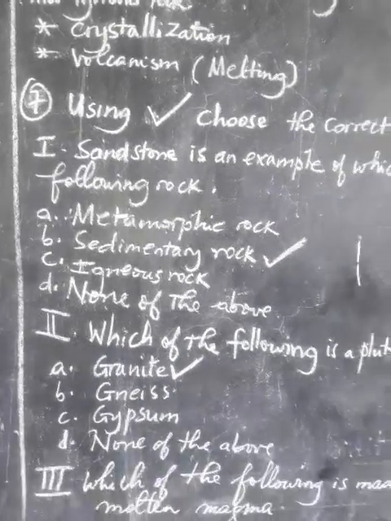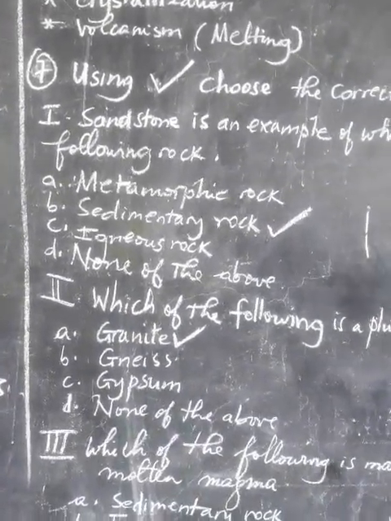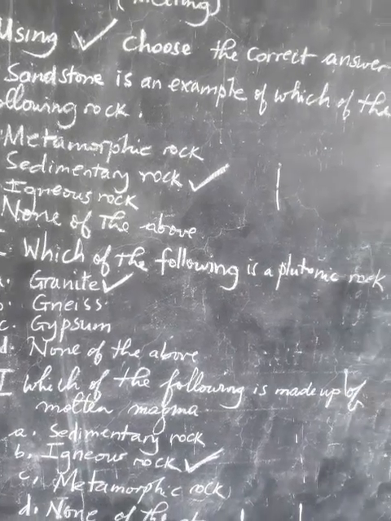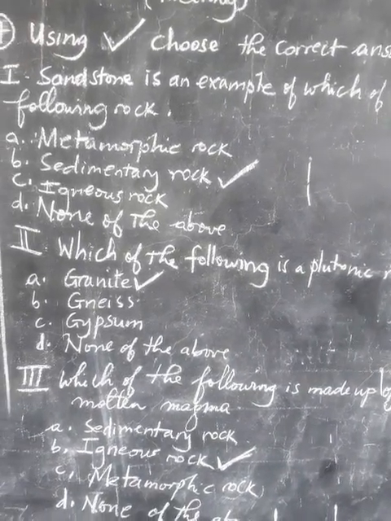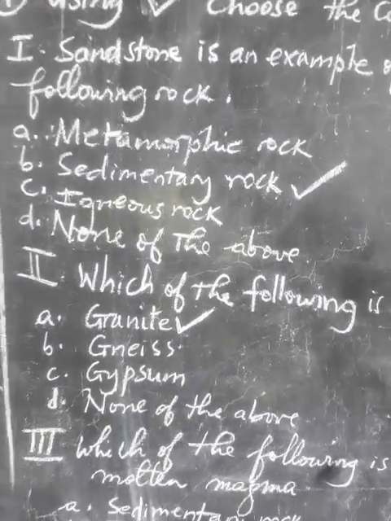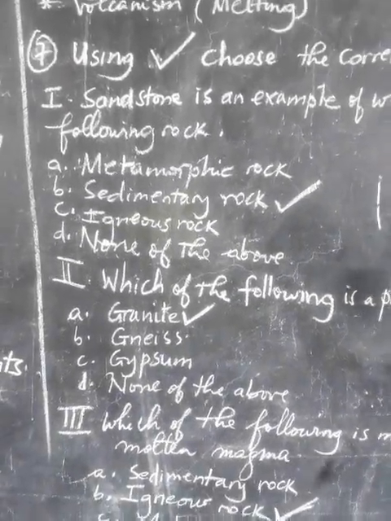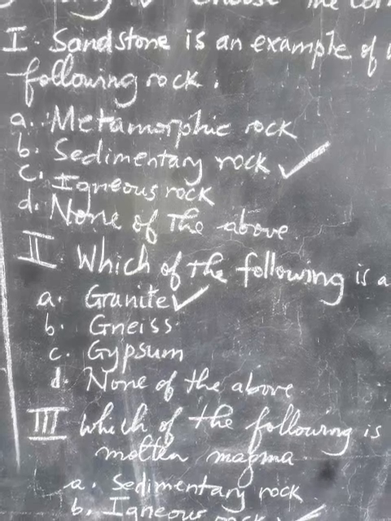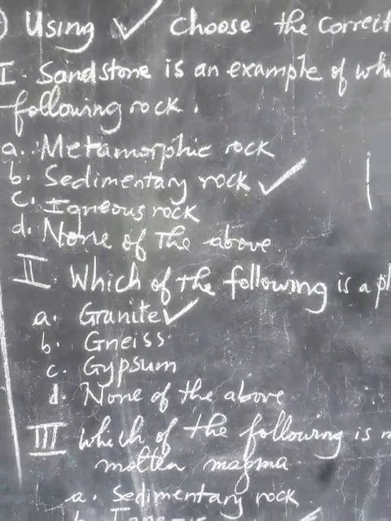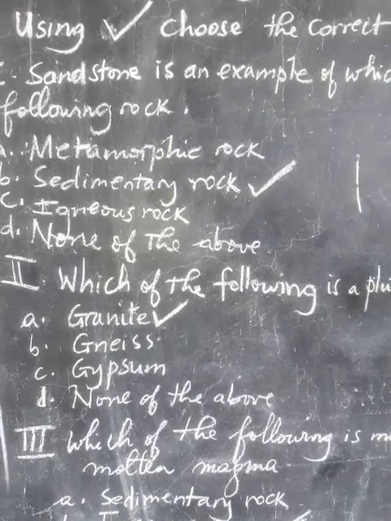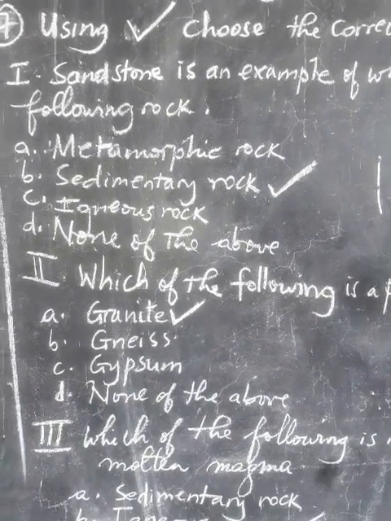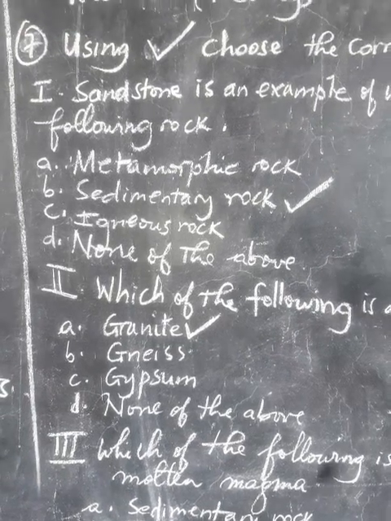Let's go to question number 2 in the multiple choice questions. Which of the following is a plutonic rock? Plutonic rock, we have A, granite, B, gneiss, C, gypsum, D, none of the above. The correct answer is granite, because granite is an example of plutonic rock or plutonic igneous rock. Let's go to question number 3.